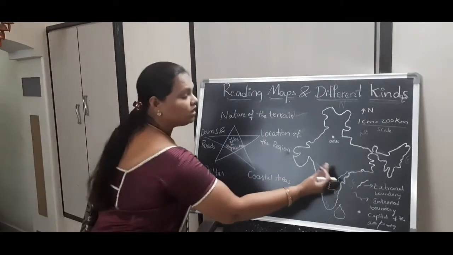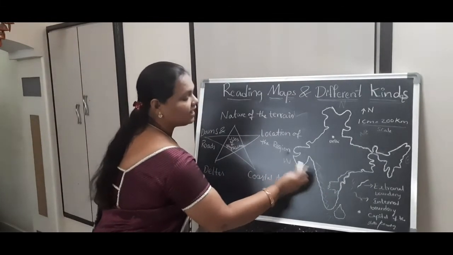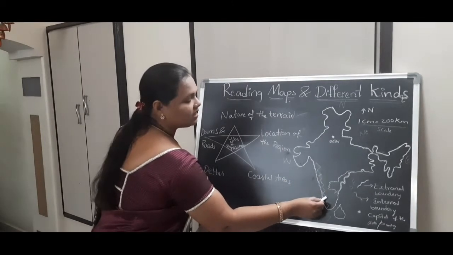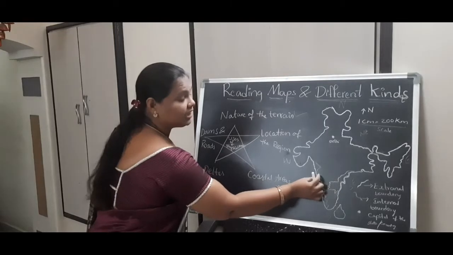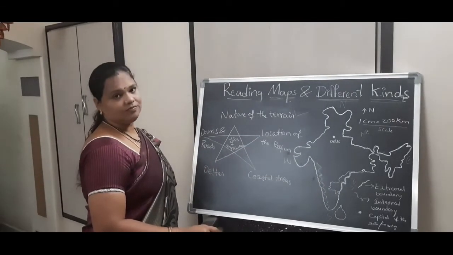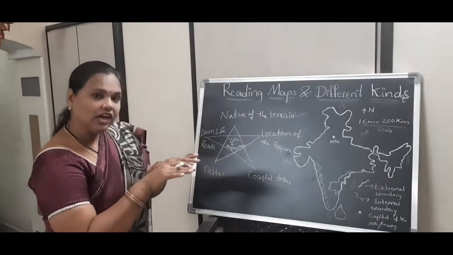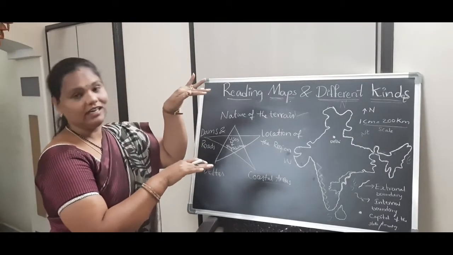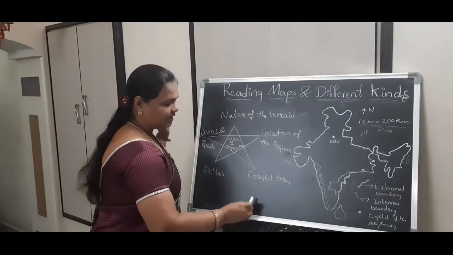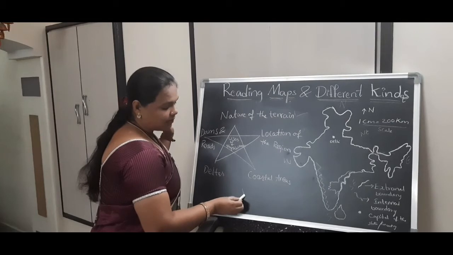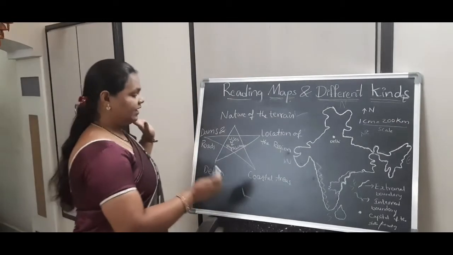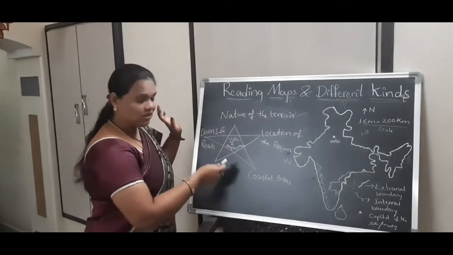Right. When we come to the west side, we can see the Western Ghats here. And here the plateau region is connecting to the mountain area where we can see an escarpment. See, the plateau area is connecting to the hill region. For example, this is the plateau and this is the hill region. We can see this escarpment in this region. I hope you understand. Next, coastal areas we can see by using the physical map.